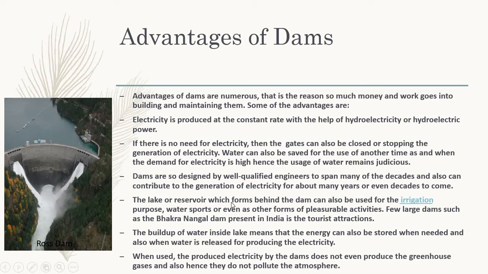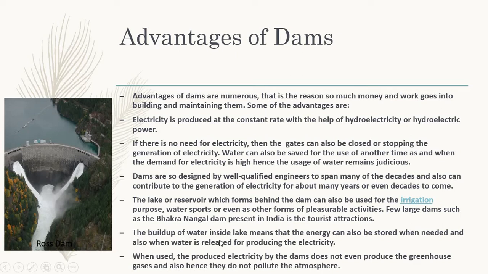The lake or reservoir which forms behind the dam can also be used for irrigation, water sports, or other forms of pleasurable activity. Few large dams such as the Bhakra Nangal Dam in India are tourist attractions. See, the reservoir, where the water is collected, is used for irrigation, and also for water sports or other pleasurable activities. Tourists come to see that dam in India.